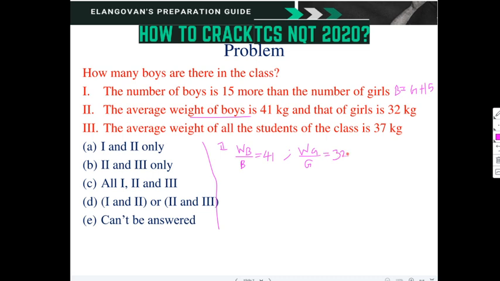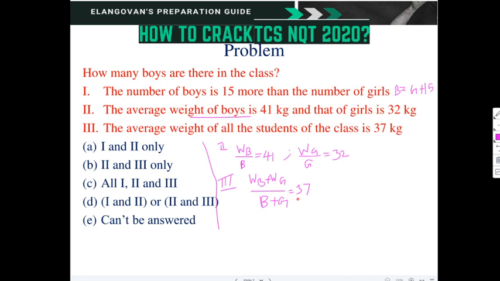And the third statement is weight of boys plus weight of girls divided by number of boys plus number of girls is equal to 37.